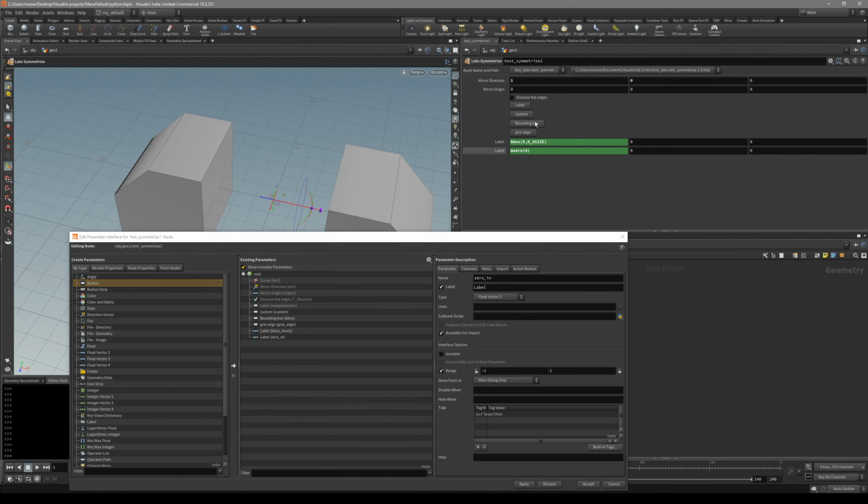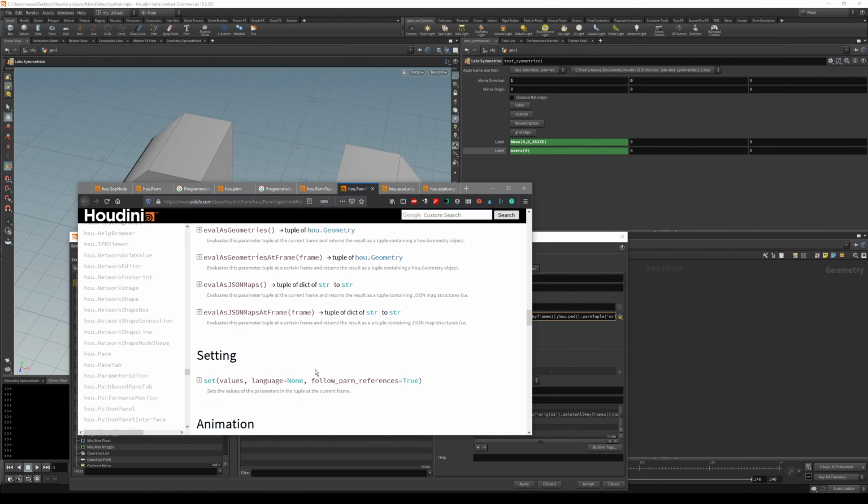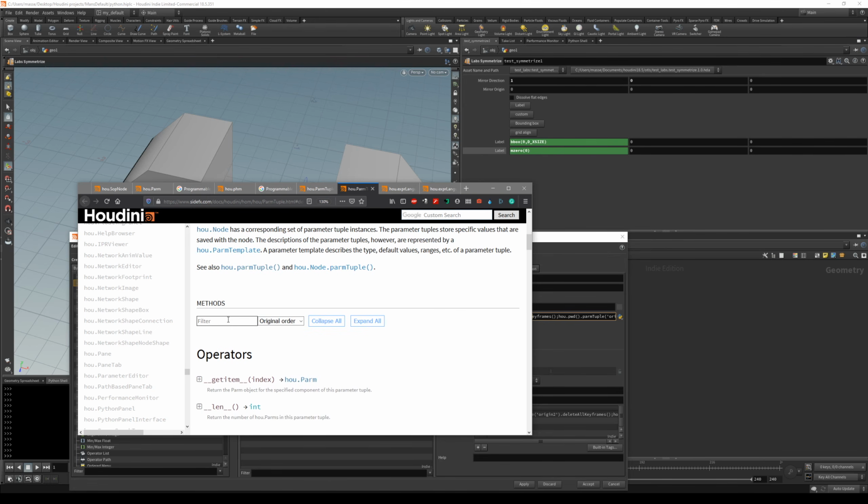And also there's a custom one. And for this one, let's take a look at this one. What I did is basically took this parameter, referenced this parameter, and put down a delete all keyframes. And that's it. Basically I deleted all the keyframes, then did parm tuple, and then set it as 0, 0, 0 integer values, like that, and that's it. And these delete all keyframes are actually inside, in help, in a set. I think it should be parm tuple, it's set.